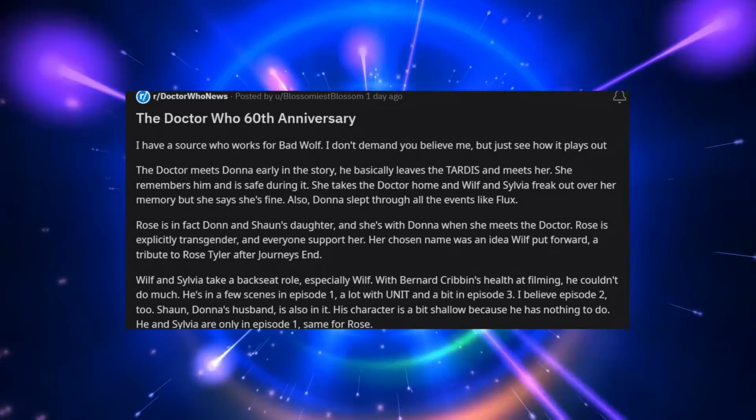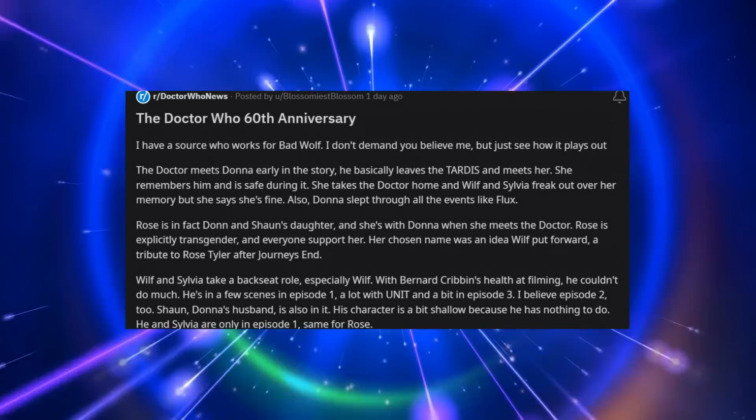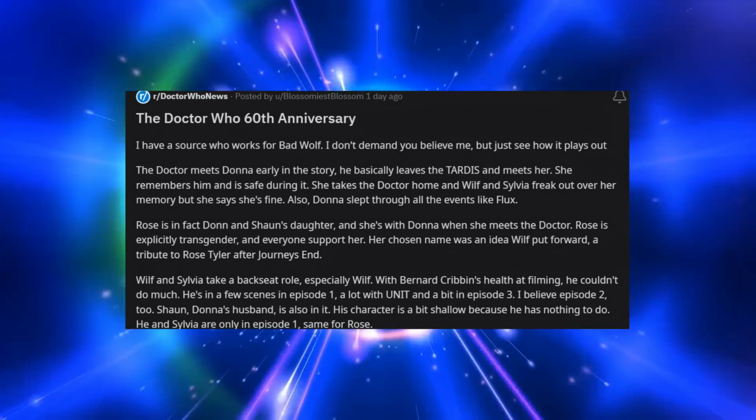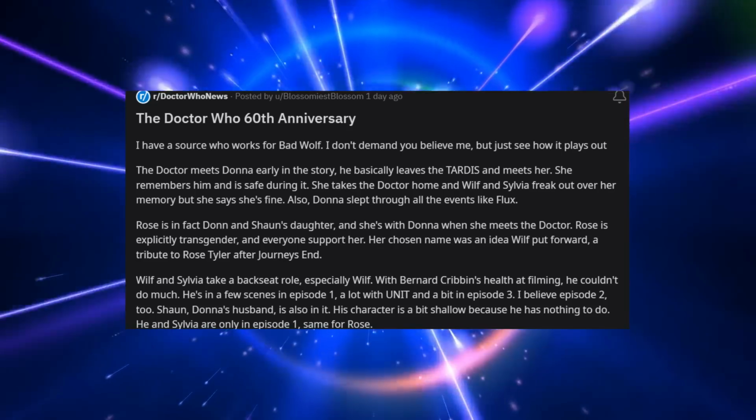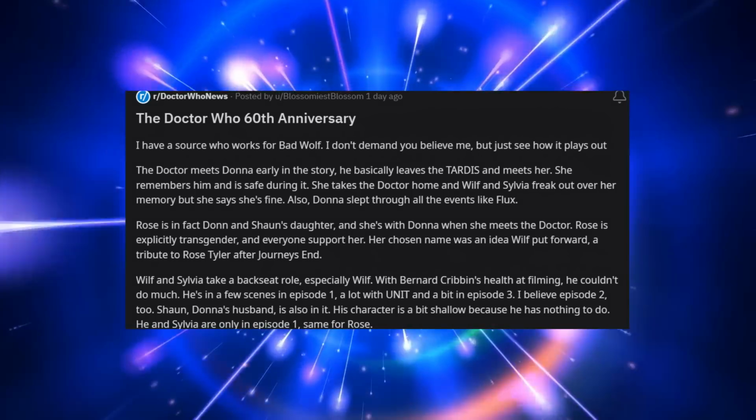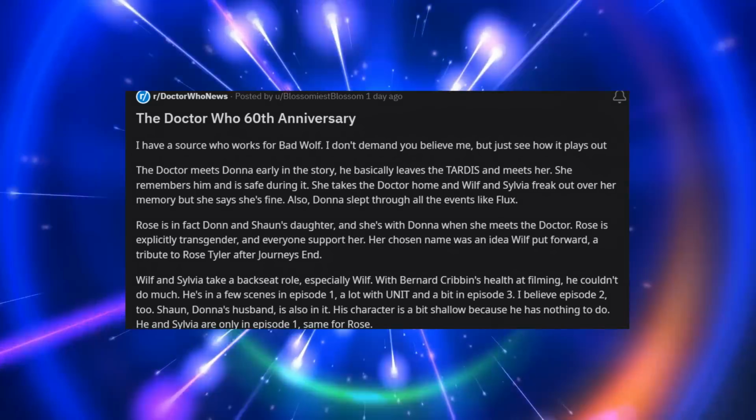The Doctor meets Donna early in the story. He basically leaves the TARDIS and meets her. She remembers him and is safe during it. She takes the Doctor home, and Wilf and Sylvia freak out over her memory, but she says she's fine. Donna slept through all the events like Flux.